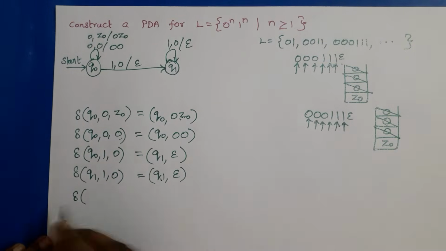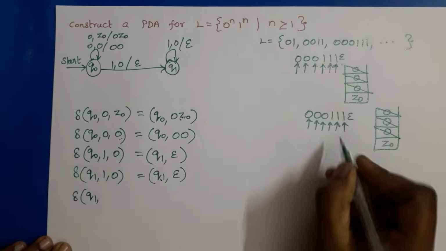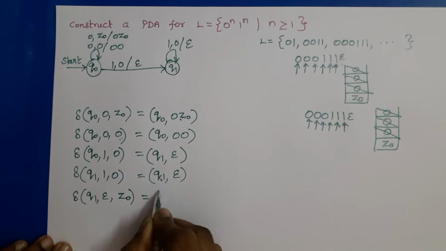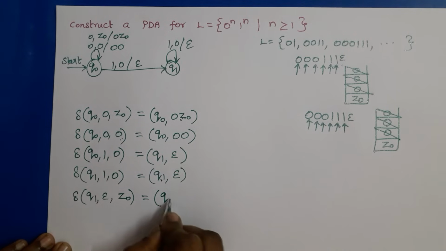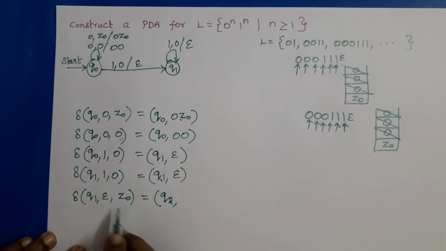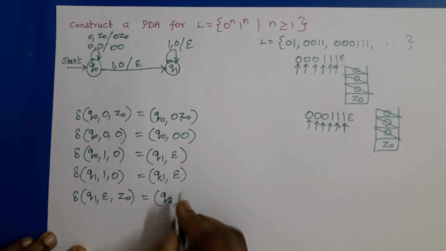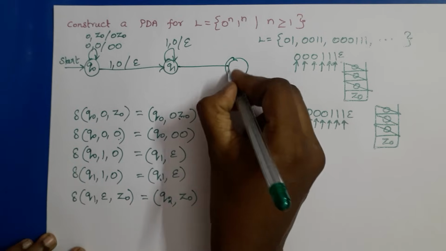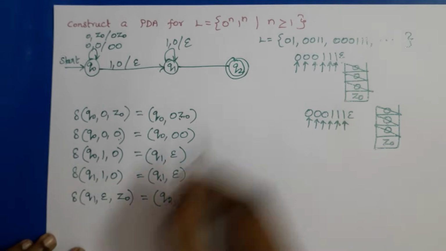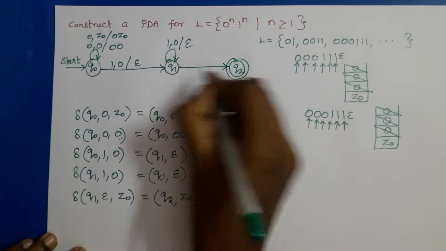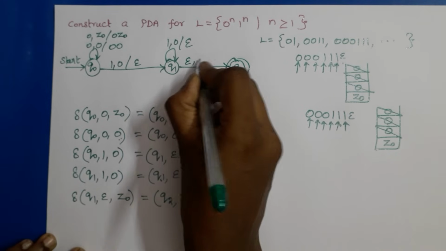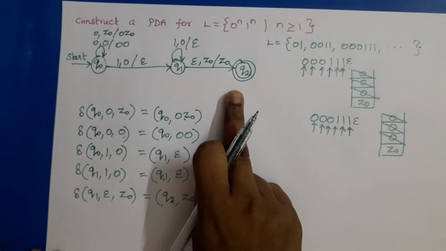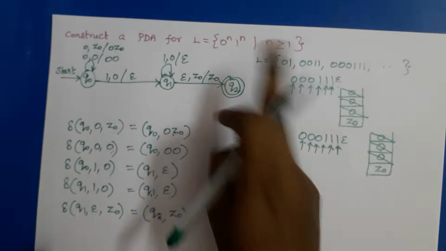So Q1 is the current state. Epsilon is the input. Top of the stack is Z0. Means we have to go to the final state Q2 and Z0, no change in Z0. So from Q1 to Q2, the edge should be labeled by epsilon, Z0 / Z0. So this is the transition diagram for 0 to the power n, 1 to the power n.